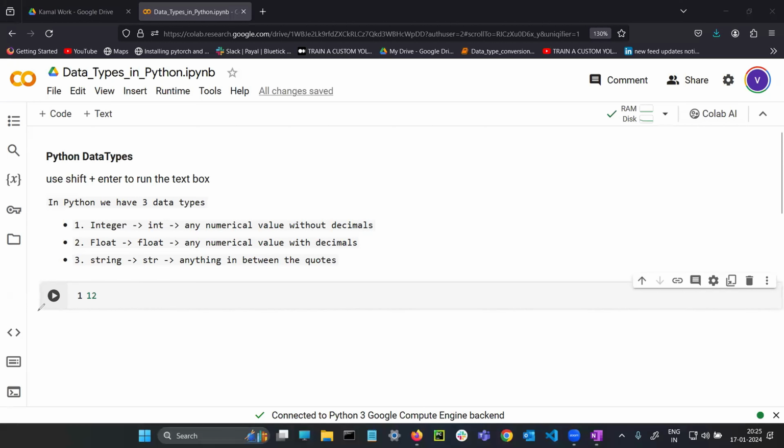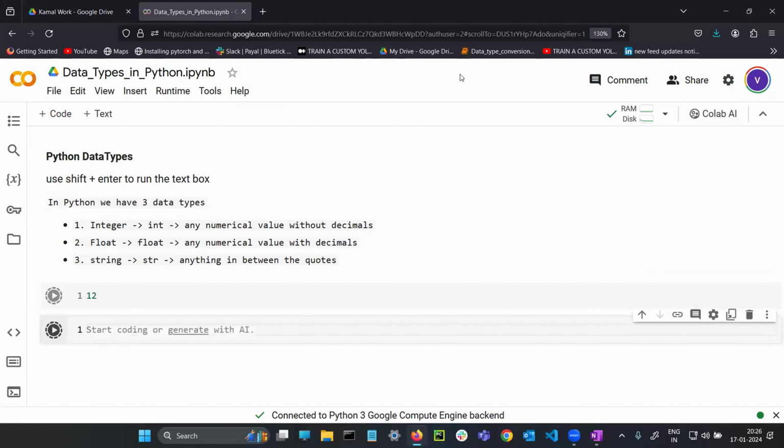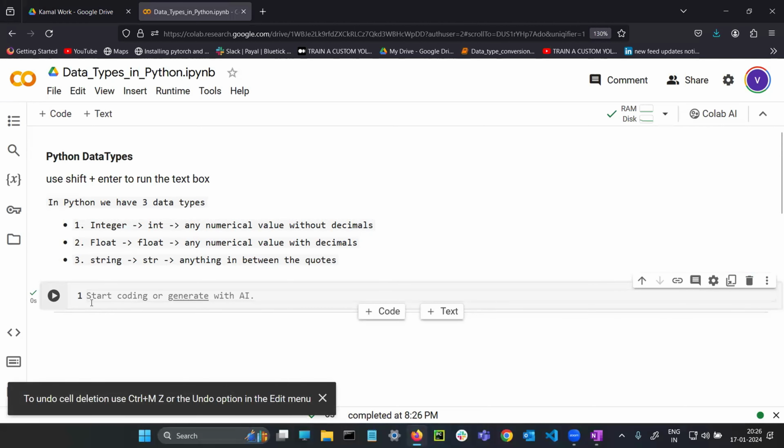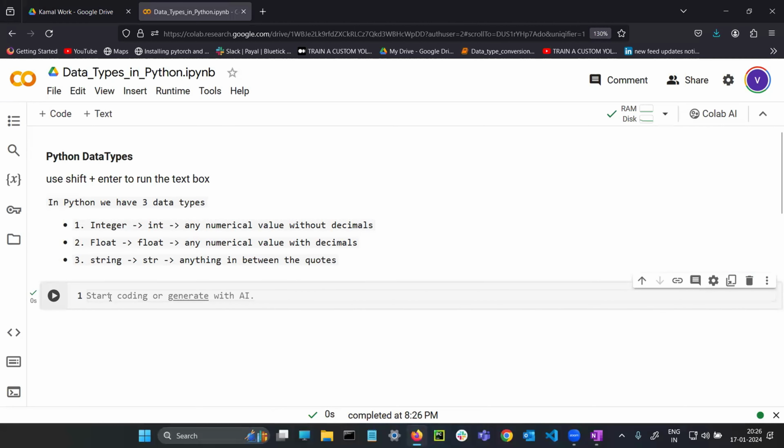It's completely his opinion. I'm clicking on the cell. Suppose I click somewhere here, guys, and you need to see my mouse cursor. I am clicking here and pressing Shift Enter. It is not a good approach. You are writing code in this cell, which means I'm writing 12.